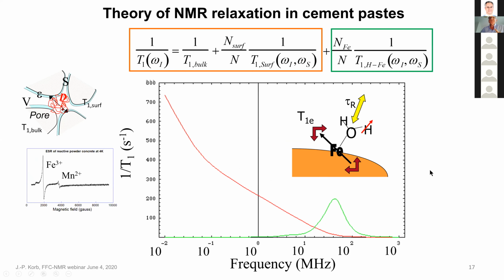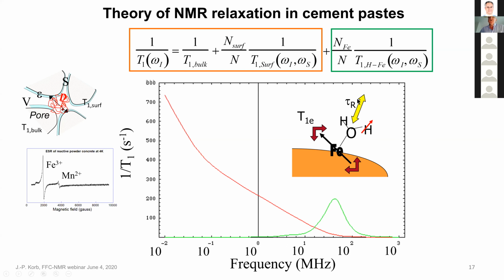Now you have another process here. There is a possibility that the water molecule can be bound for a while on the ferric ion. Nothing moves, but you still have a very important relaxation effect, which is called nuclear paramagnetic relaxation. That creates this green bump at 60 megahertz, and that's typical of what you observe in a contrast agent, for instance.